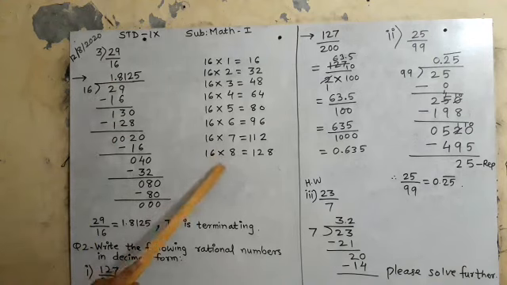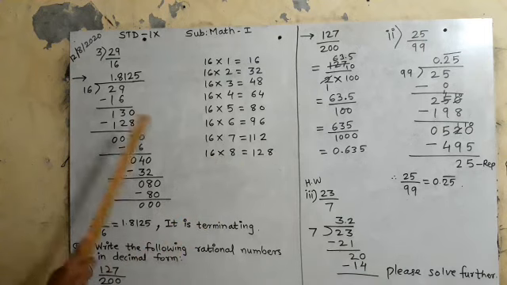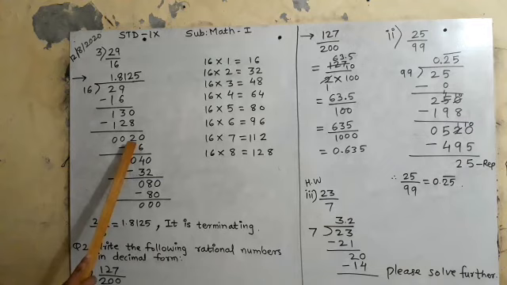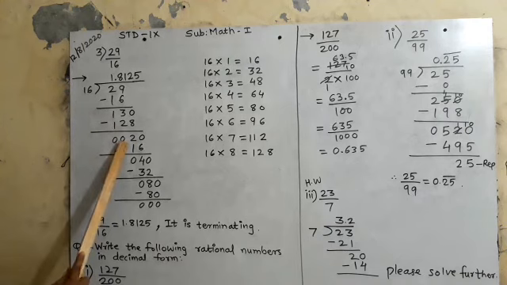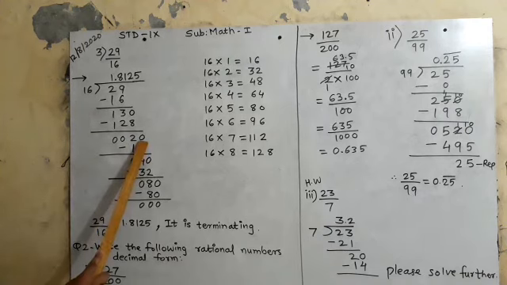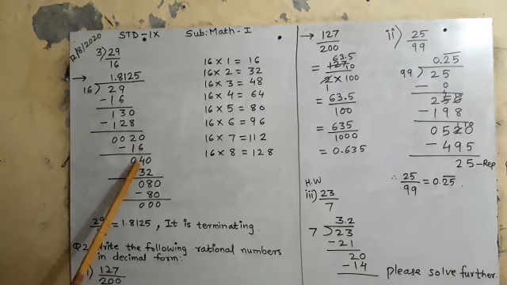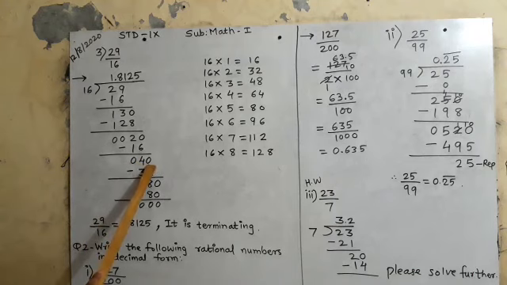So what is 30 here? See, 16 8s are 128. So the answer came: 130 minus 128 is 2. Okay, can 2 come in the 16 times table? No. So I will increase this 0 again. Okay, so it will be 20. So 16 ones are 16. Now 20 minus 16 is 4. Can 4 come in the 16 times table? No. I will increase this 0.